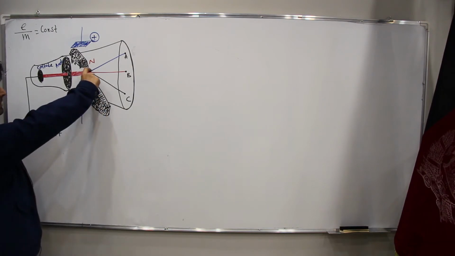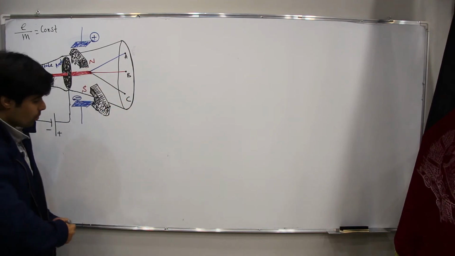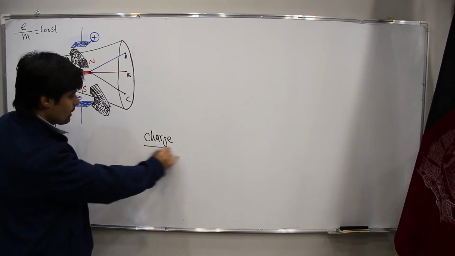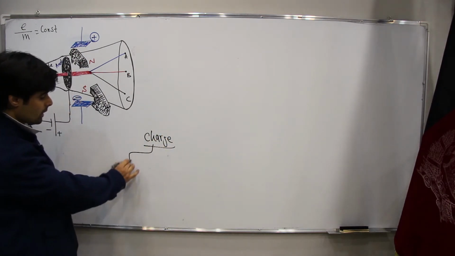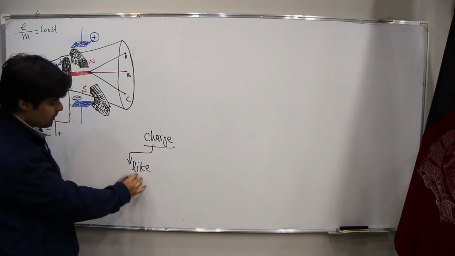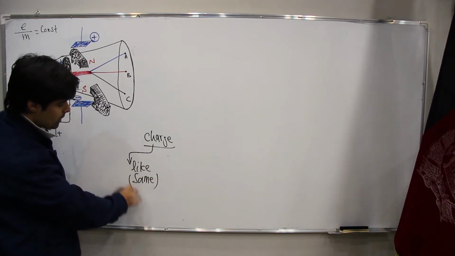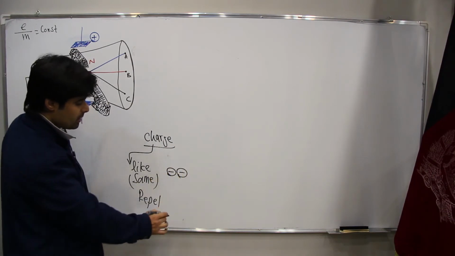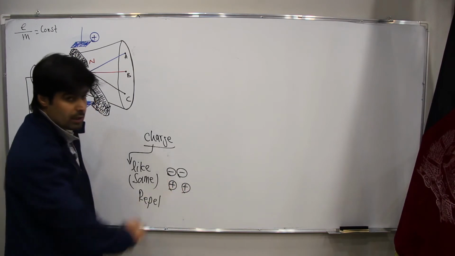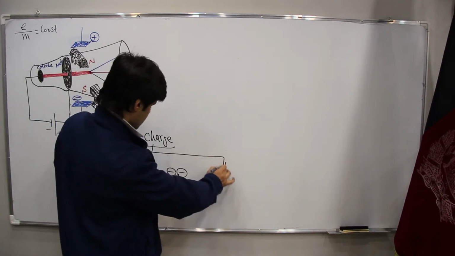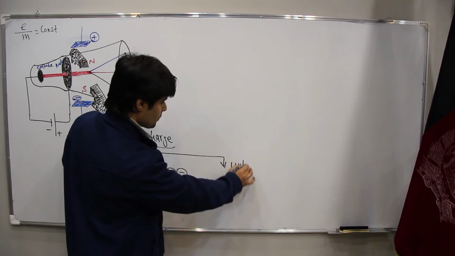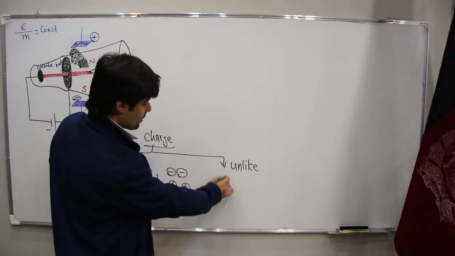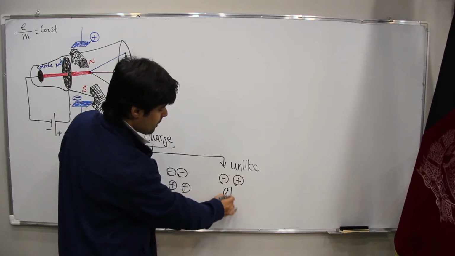It behaves like charges. You know about the charges, the Coulomb force. If we have like charge, what do you mean by like charge? It means same charge. They repel each other. For example, negative and negative repel each other. Positive and positive repel each other. And second, if we have unlike charge, it means different charges, for example negative and positive, they attract each other.